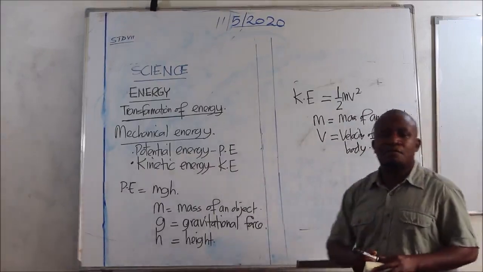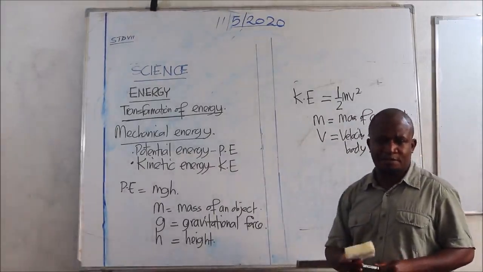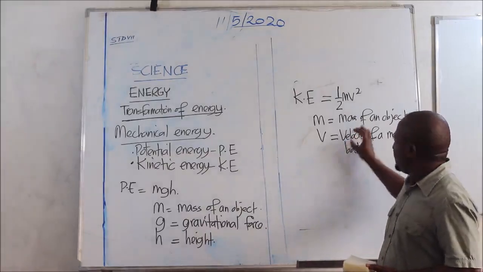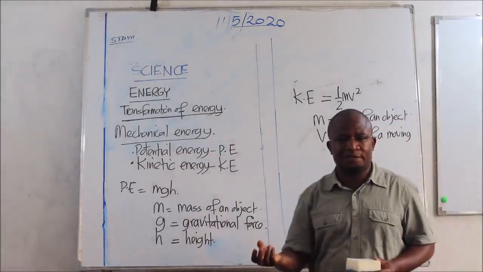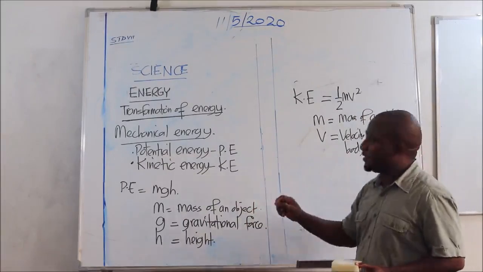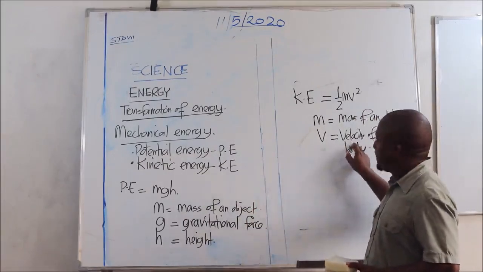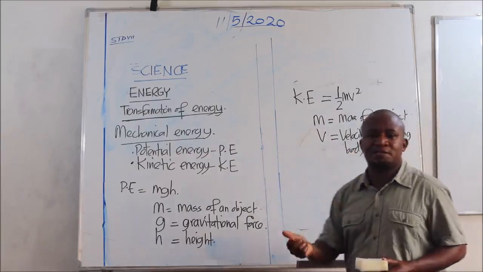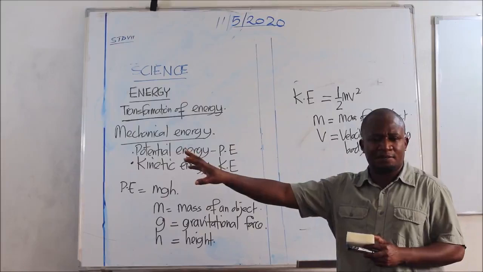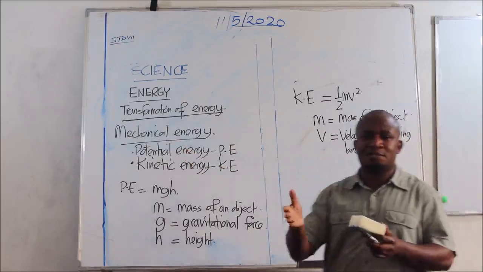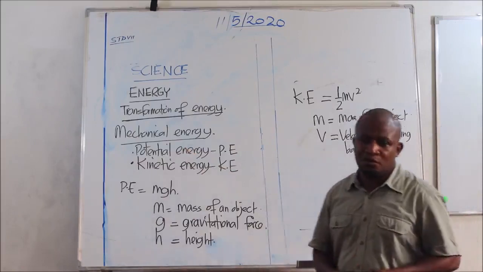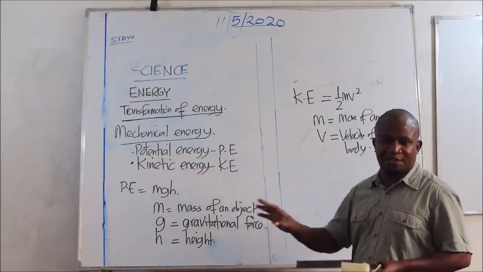Now, most of us might have problems with the meaning of the word velocity. Velocity is the same as speed in some ways, though it is not exactly the same as speed. The velocity of a body means the speed of a body in a specific direction. If a body goes towards a direction which is not specific, we don't call it velocity, we call it speed.